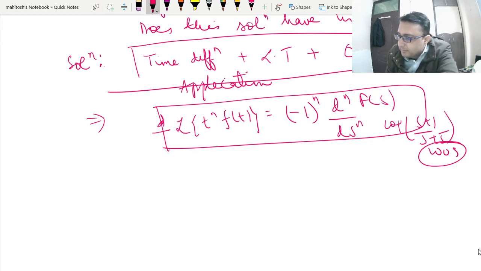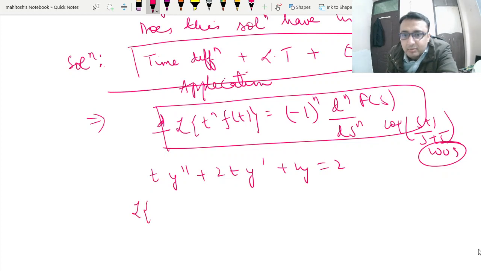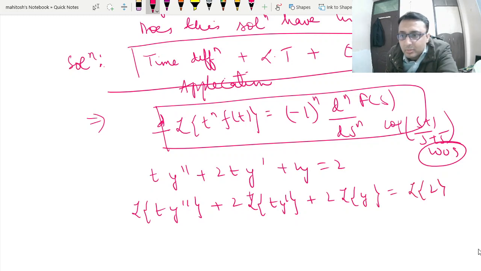Now I apply that, so I can write this as t of y double dash plus 2t y dash plus 2y is equal to t. So I take the Laplace transform of this. 2 is constant, so I will take it outside, is equal to the Laplace transform.